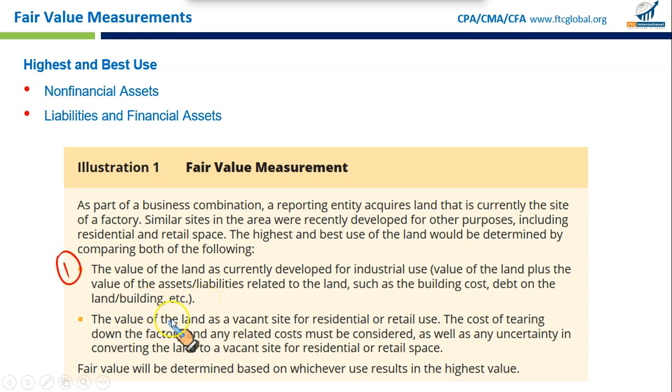value. And second, the value of the land as a vacant site for residential or retail use. The cost of tearing down the factory and any related cost must be considered, as well as any uncertainty in converting the land to a vacant site for residential or retail space. Whichever of these is higher would be considered as a fair value. Fair value will be determined based on whichever use results in the highest value.